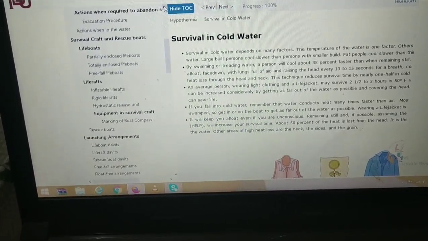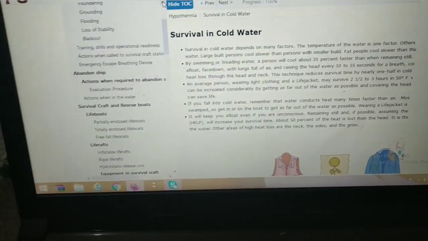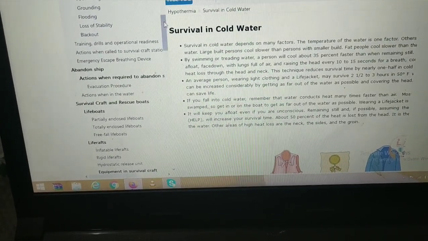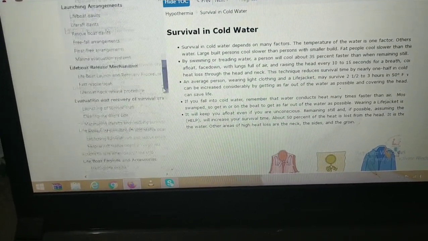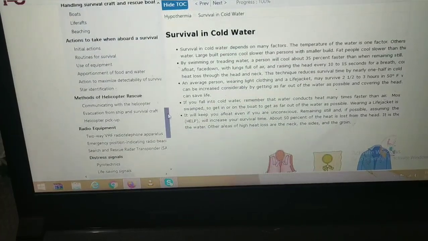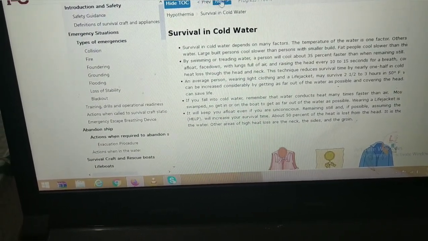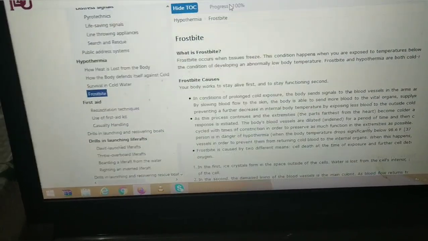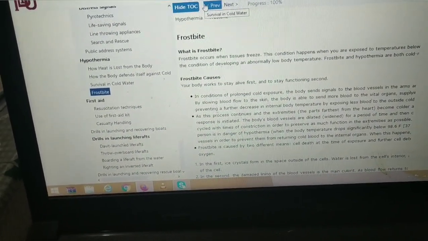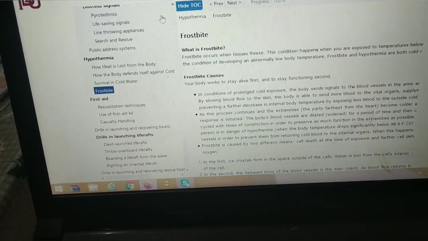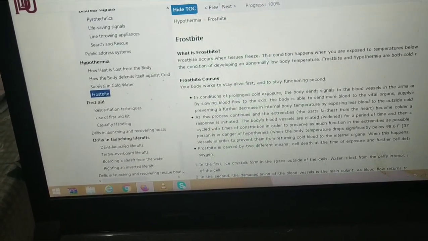One requirement of the course is that you complete all the topics, but you also have to complete the required number of hours. Without the required number of hours, your assessment section will not open. This is the prime requirement. You have to complete the full course and also the required number of hours. When you have completed the course, to check whether you have completed the required hours or not, you click on this report.